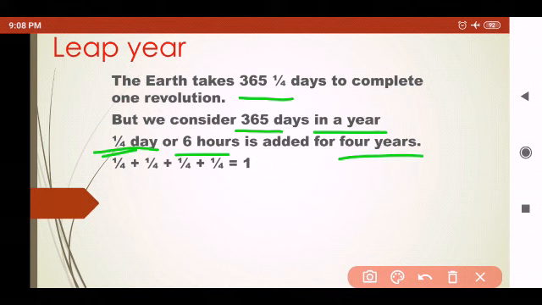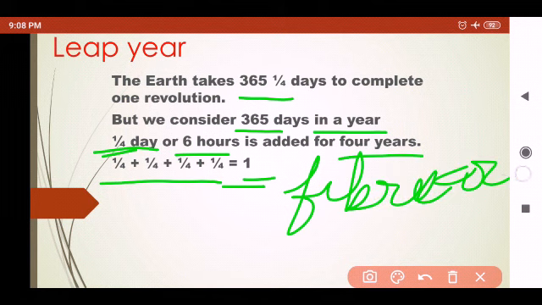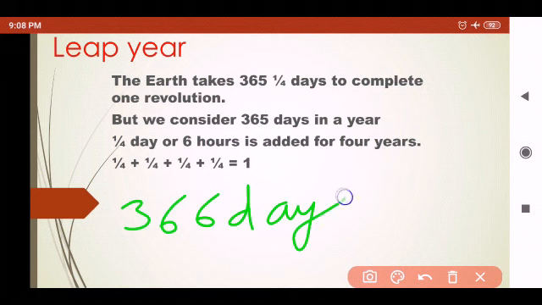So it will be added as one extra day in the month of February after every 4 years. So February has 29 days in the leap year instead of 28 days, and we have 366 days in a leap year.